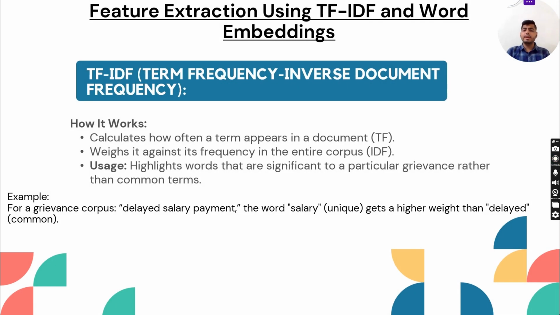Next, feature extraction using TF-IDF and word embeddings. So TF-IDF, which stands for term frequency inverse document frequency. How it works? Firstly, we calculate how often a term appears in a document, that is TF, then weigh it against its frequency in the entire corpus, which is IDF. Usage: highlight words that are significant to a particular grievance rather than common terms. Example, for a grievance corpus, "delayed salary payment", the word "salary", being unique, gets a higher weight than "delayed", which is common.